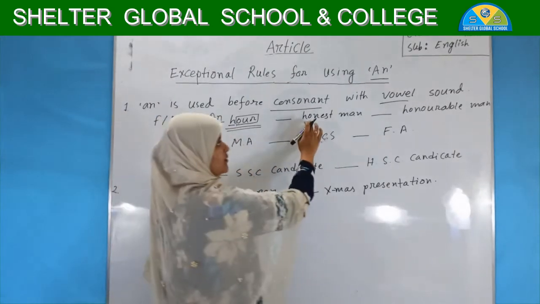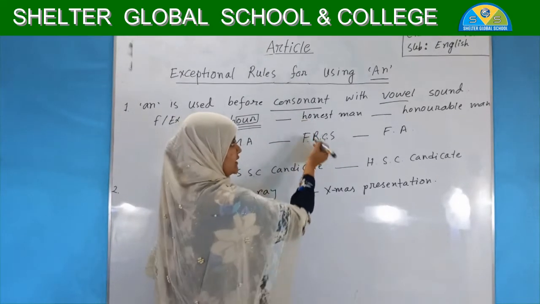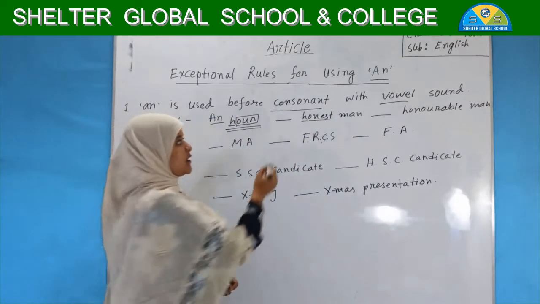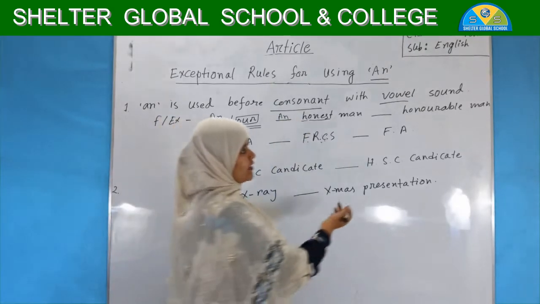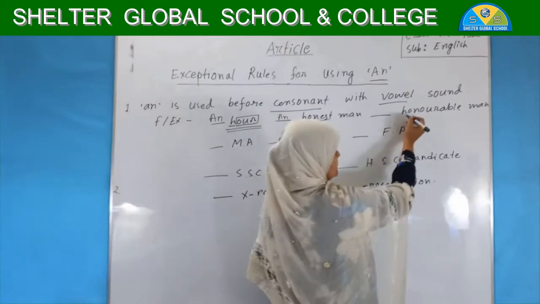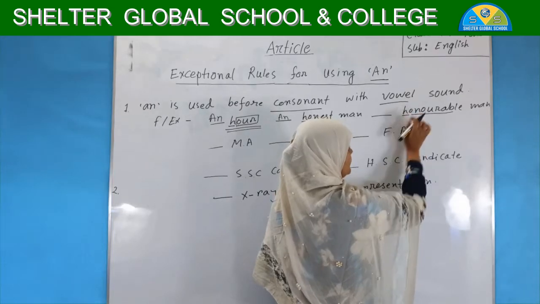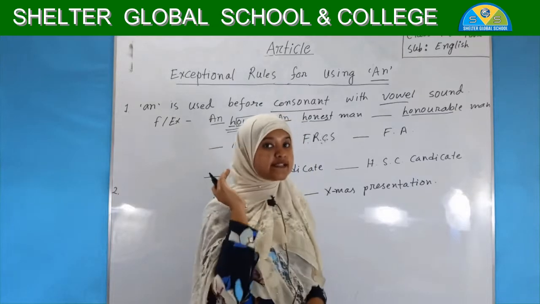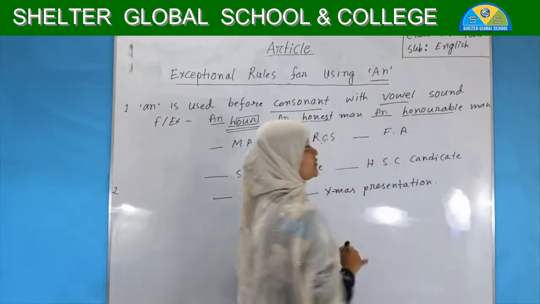See another example, honest. Same here, H is silent and the pronunciation starts from the O, honest. Here we have to write AN, and same as honorable man. This starts with H, which is a consonant, but the pronunciation starts with O, which is a vowel, and it sounds like a vowel. That's why we will fill the blanks with AN.